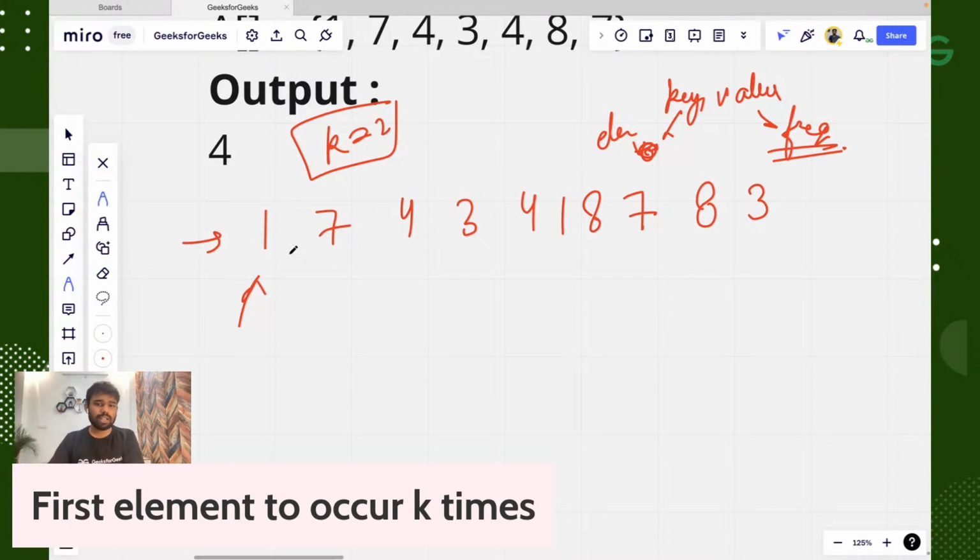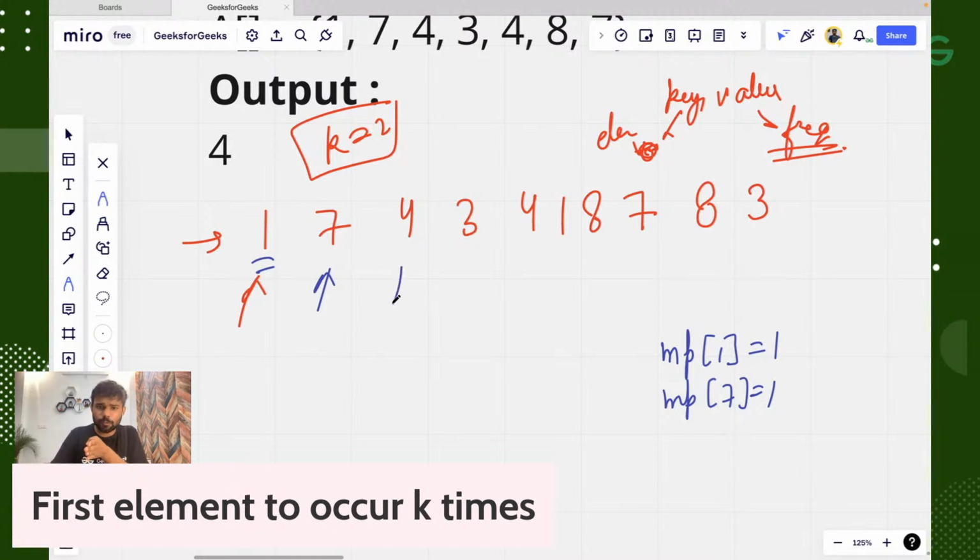So first, we have 1. Let's say the map is empty. I will make the map value of 1 equal to 1. At this time, 1 is present. I will go to the second element, which is 7, and make the map value of 7 equal to 1. Is that clear? Now I will go to the next index, which is 4.